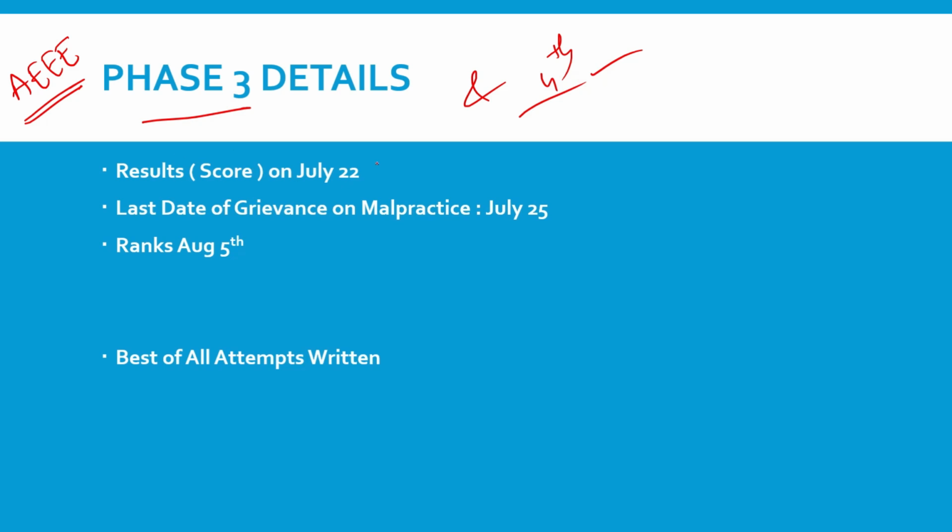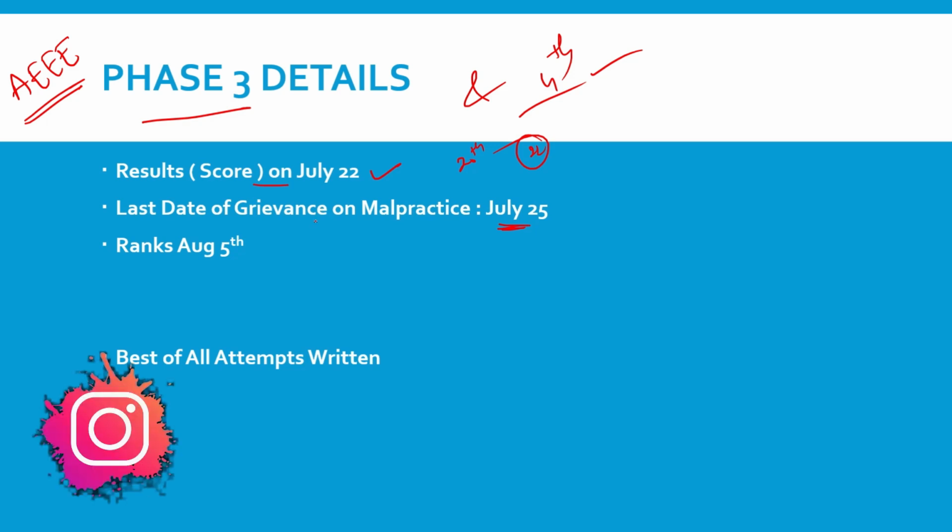First and foremost, many people are asking me when the results are going to be out for phase 3. Today is the 20th, and the day after tomorrow, on July 22nd, you will get the score for phase 3 of AEEE 2021. The last date for grievance on malpractice is July 25. So on July 22, if your score is not available to you, I mean if they didn't issue your score